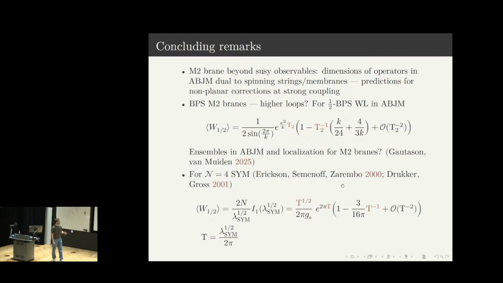And you can ask whether you can obtain higher loops by considering type IIB string in the AdS5×S5 background. So again, the first terms, like 1 over g string, can be interpreted as a disk partition function. There is a classical piece. This square root of effective string tension appears from regularization of determinants. But then there should be some higher loop term appearing from the semiclassical type IIB string. So this is all part of the future work. Okay, thank you.